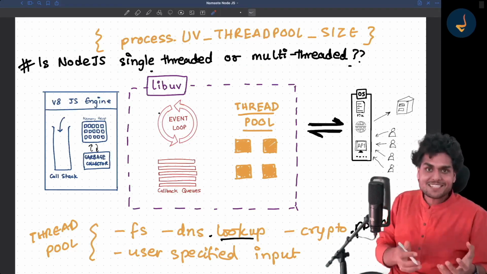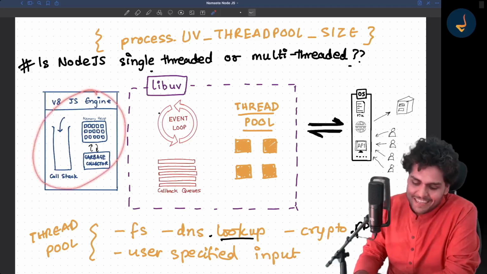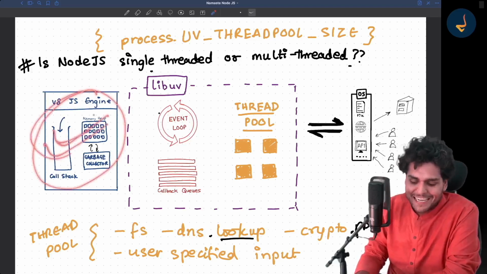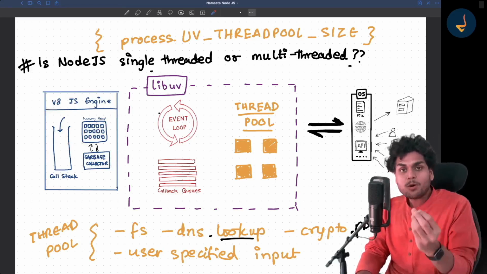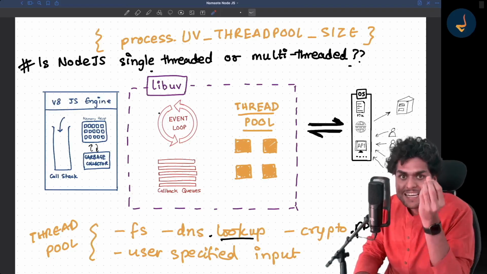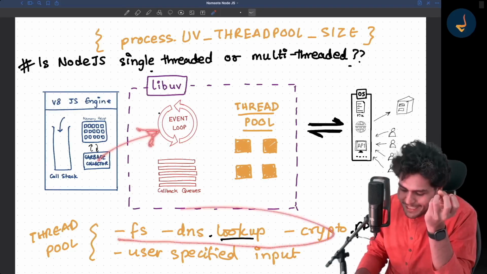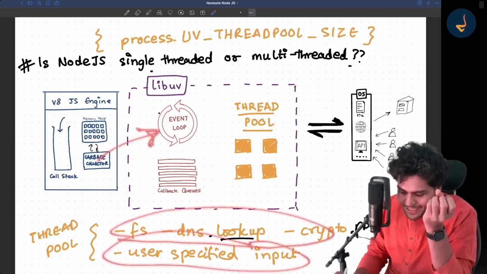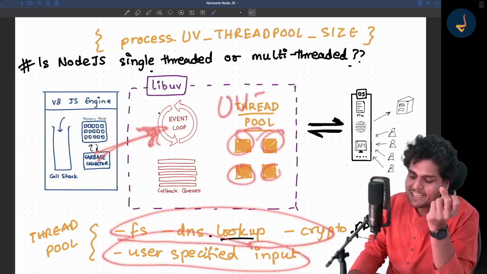If you are just giving it synchronous code, then Node.js is single-threaded because it runs everything in a single thread. But if you are doing something that needs to use libuv, then it becomes multi-threaded and it can use the UV thread pool.